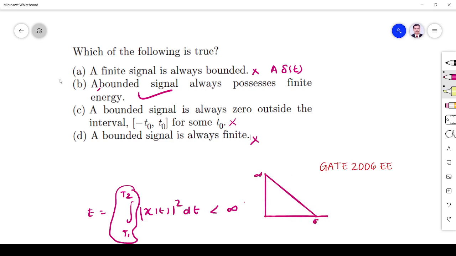So nothing is possible except B. So B is the true answer. A bounded signal always possesses finite energy. Thank you.